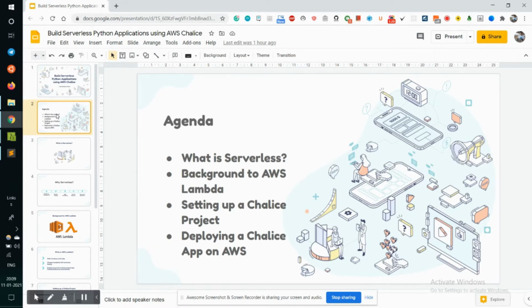Let's check out the agenda for today's session. It's going to be short and sweet, I promise. In today's talk, we will be knowing the basics of serverless first and how you can get started with serverless development using AWS. You will also get a head start on developing serverless applications with Chalice and why it is such a great choice for developing serverless Python applications. I will also demonstrate a live demo about creating an all new Chalice application, testing it locally, and deploying it on AWS with a short and sweet demonstration. With this determination, let's get started.